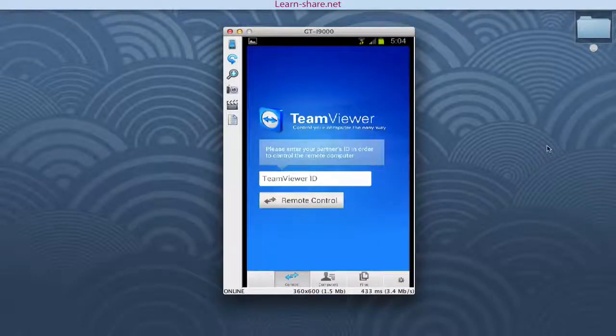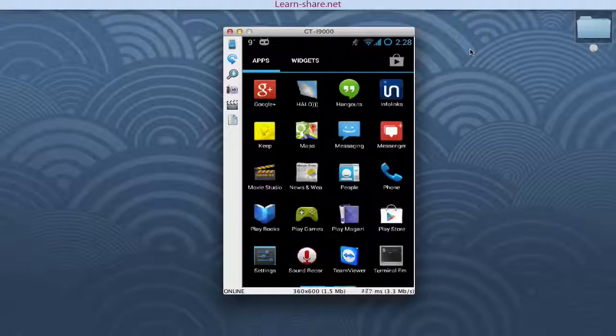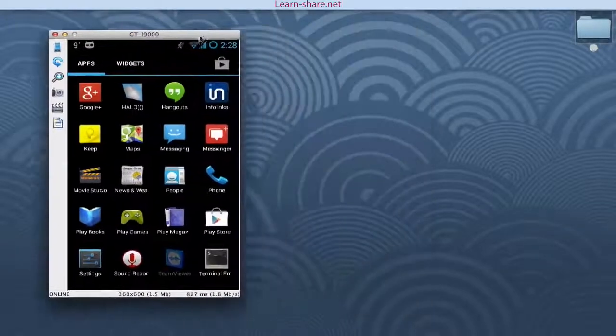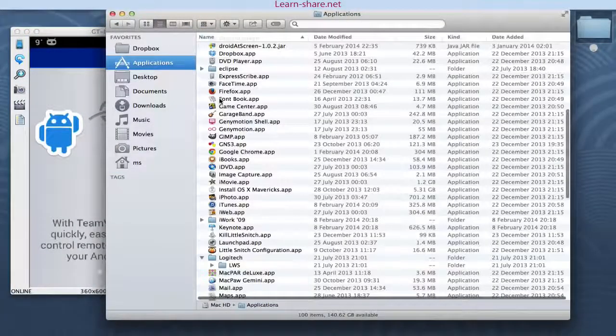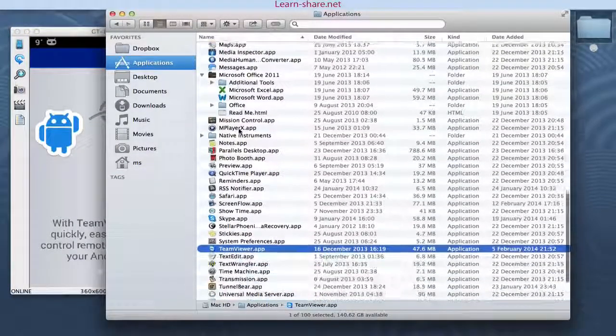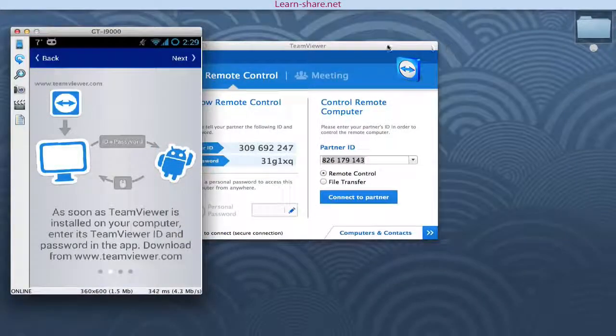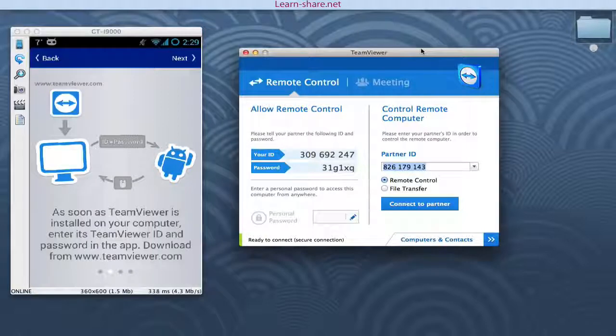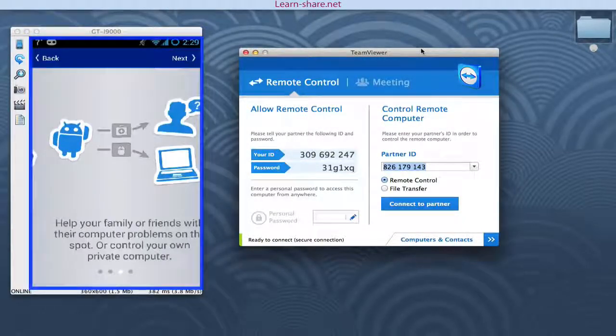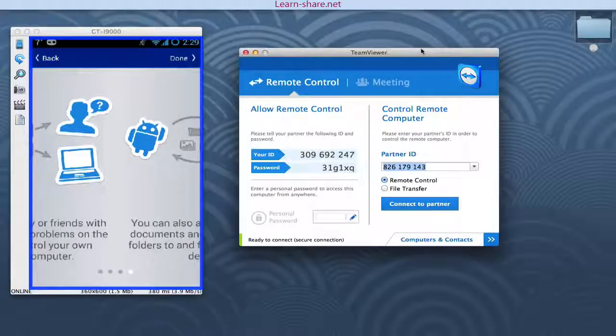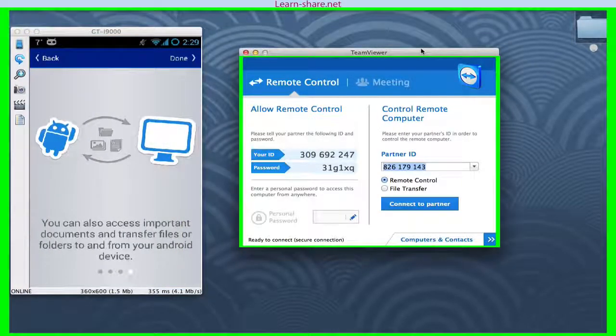Now with TeamViewer Host installed on your computer, and the Remote Control app on your mobile device, it is time to test how we can control one computer from a cell phone. First, on the host computer you want to control, go and open TeamViewer. Before we proceed, and to be more understandable, on the left side of the screen is the remote control application, and on the right side is the computer you want to control.